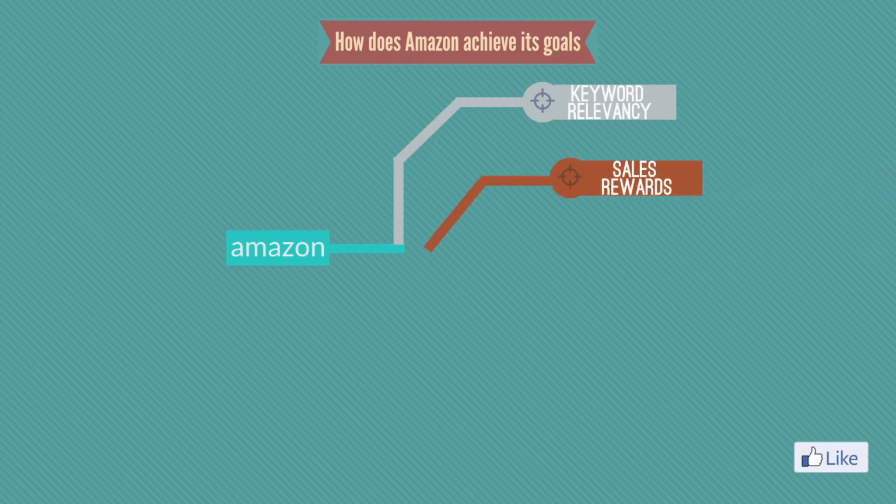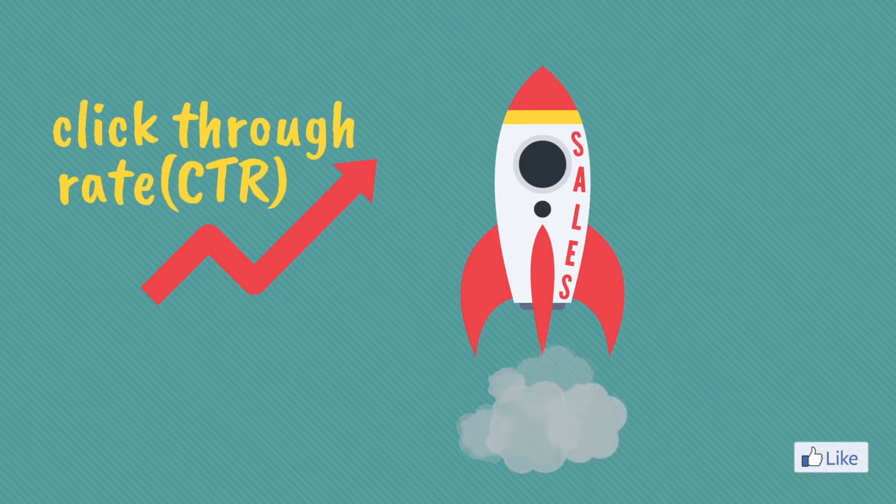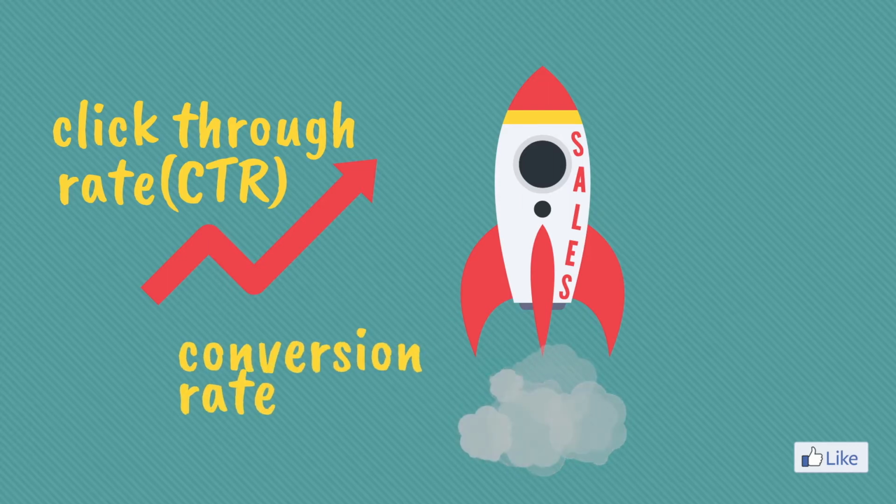The second way is by rewarding the seller for sales generated. A9 will reward the seller when a shopper clicks on his products and ends up purchasing it. The rate at which a shopper clicks on the ad in relation to the number of times the ad was shown is known as CTR, or click-through rate. The rate at which shoppers buy after clicking the ad is referred to as conversion rate.